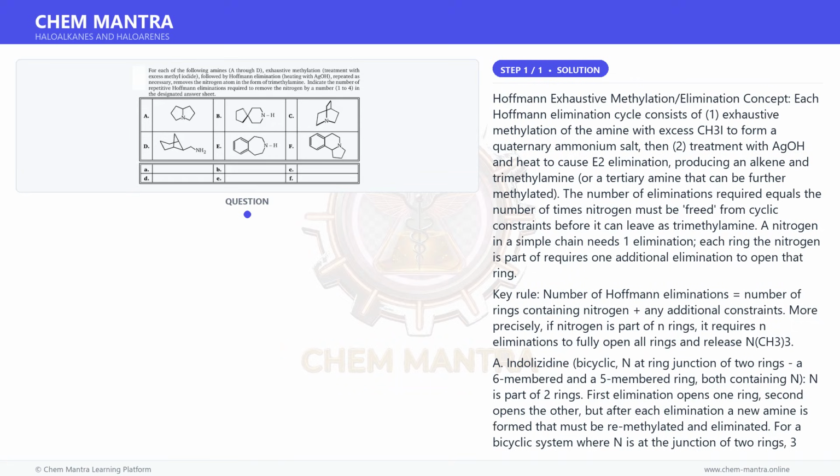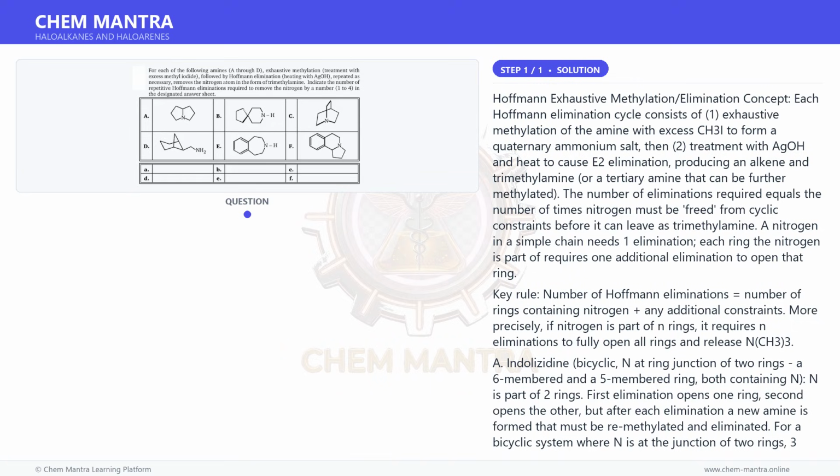D. Primary amine on a norbornane side chain, CH2NH2. N is not in any ring; it is a primary amine on an exocyclic carbon. After exhaustive methylation gives the quaternary salt, 1 Hofmann elimination removes N as NMe3 with formation of an alkene, C=CH2. Answer is 1.